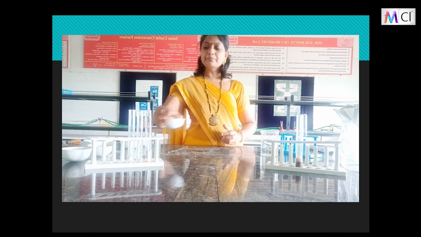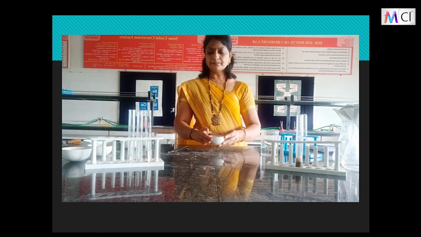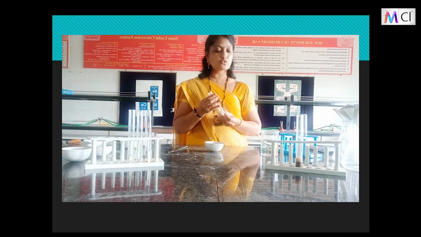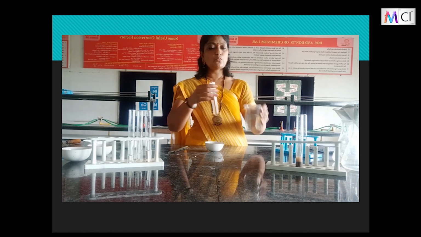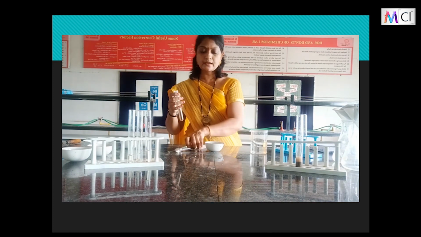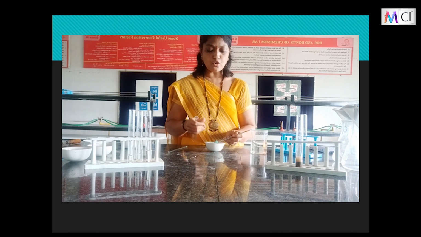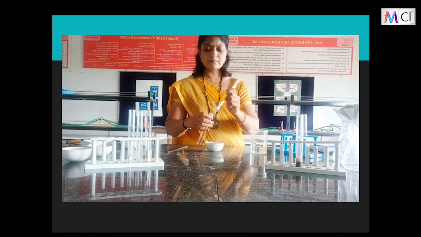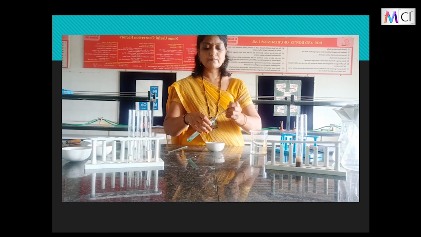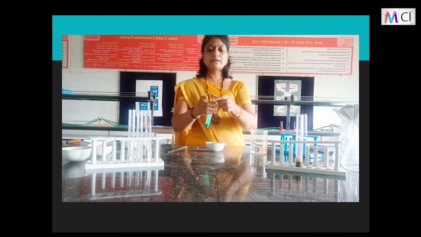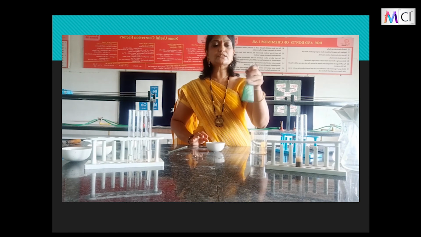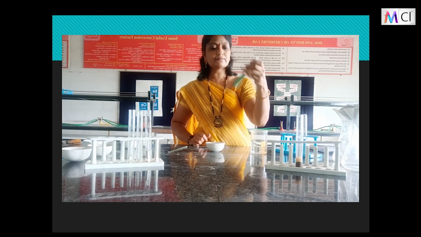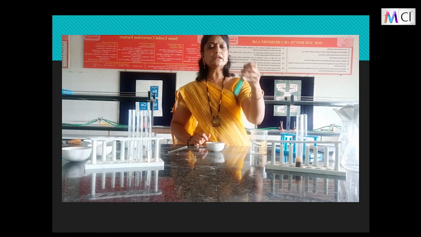Our next sample is the chalk powder. So let's make the solution for chalk powder, children. Here I take water in the test tube and let's add the chalk powder to it. Yes, I have used a green color chalk. That is why, children, the solution is green. There is no other reason for it. Let's shake it.